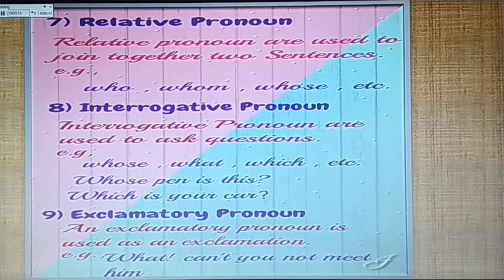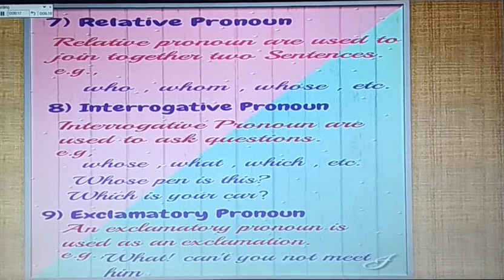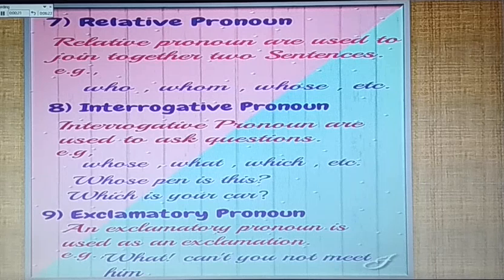Eighth kind of pronoun is interrogative pronoun. Interrogative pronouns are used to ask questions. For example, whose, what, which, etc. For example, whose pen is this? Which is your car? Ninth kind of pronoun is exclamatory pronoun.